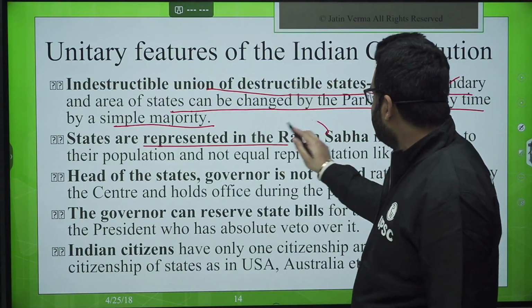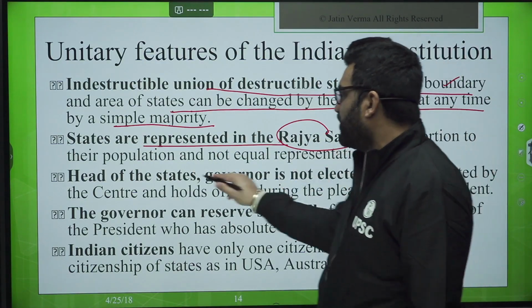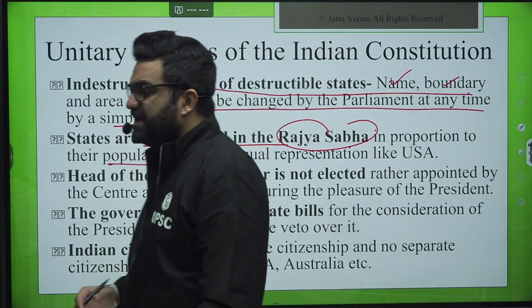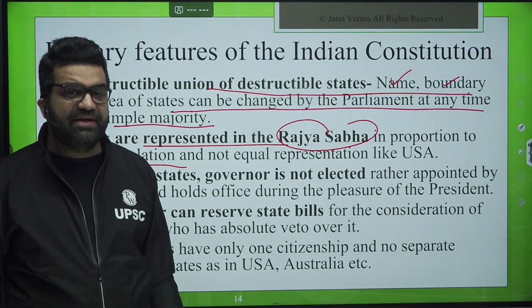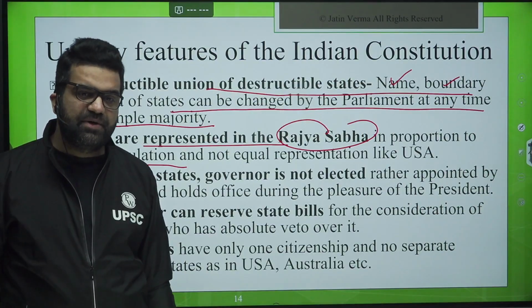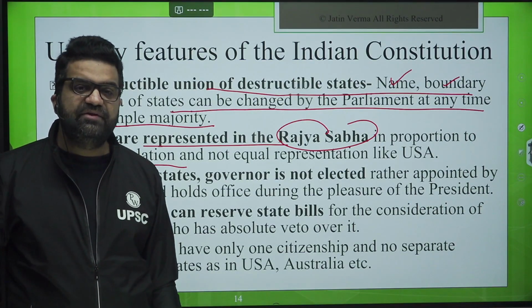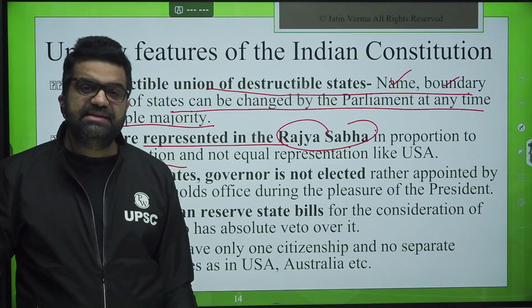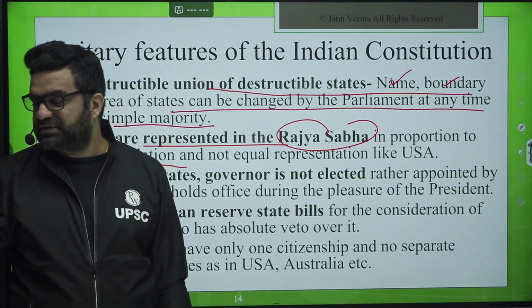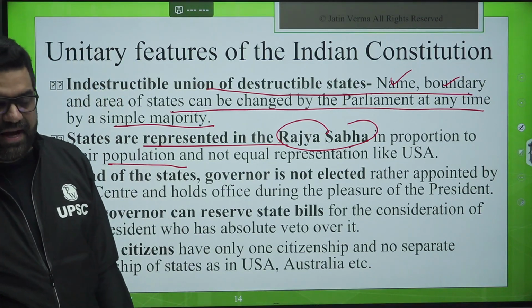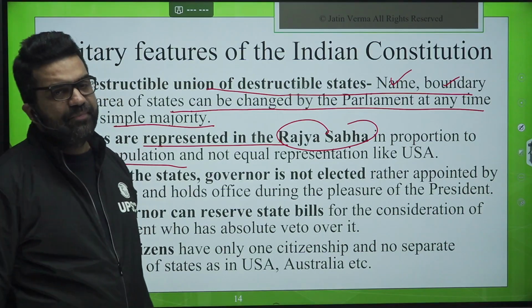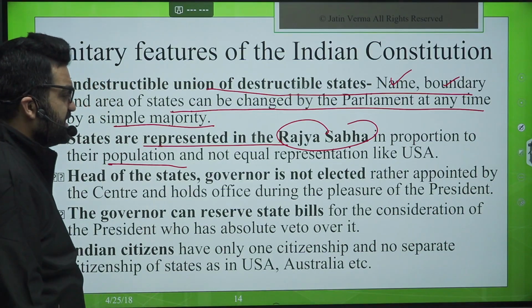States are represented in Rajya Sabha in proportion to their population. So northeastern states are at a disadvantage over here also and in Lok Sabha also. Unlike in the US where the 50 states get 2 members in the House of States, Council of States, right? In India, they get seats according to their proportion. So this is a disadvantage for the less populous states.